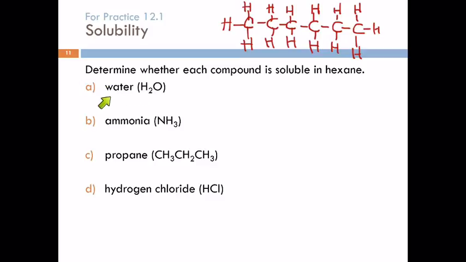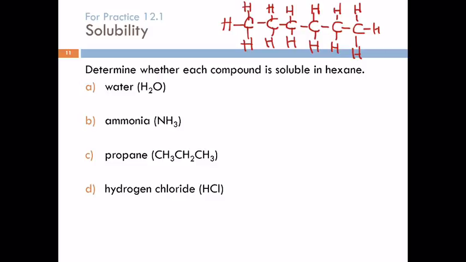What kind of intermolecular forces does water have? Hydrogen bonding is the strongest one. So we've got hydrogen bonding between the water molecules. We've got dispersion forces between the hexane molecules. Are we going to have strong interactions between water molecules and hexane molecules? No. The hexane can only do dispersion forces.